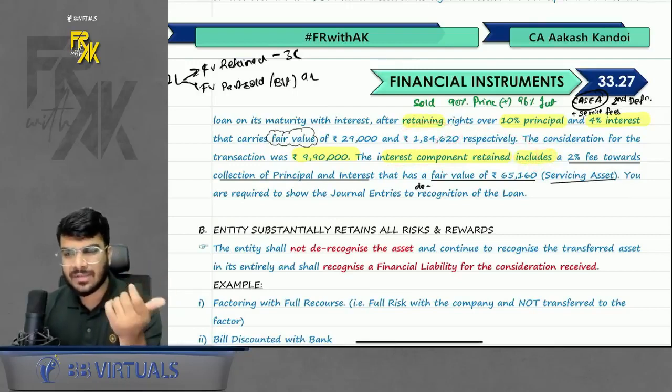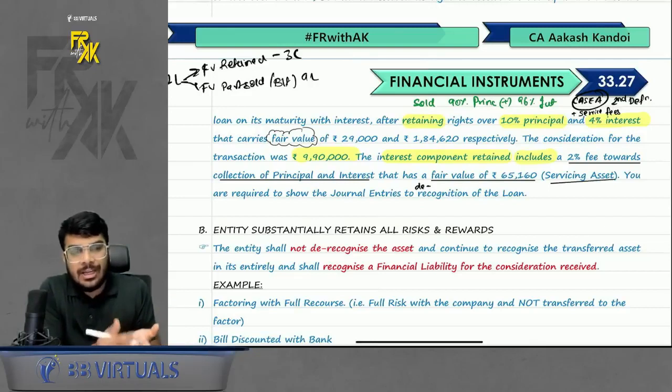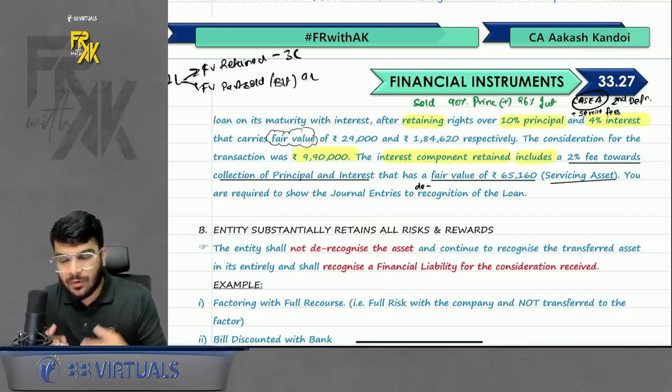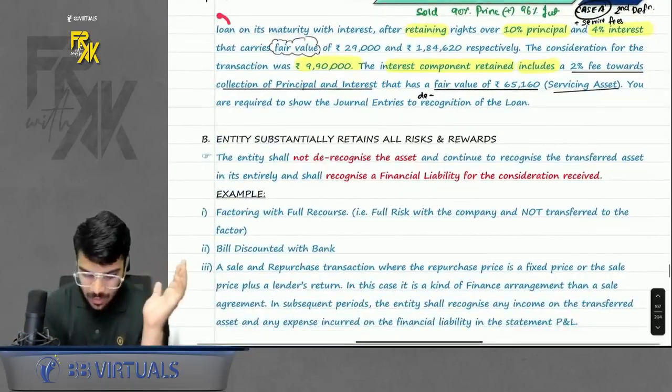What is the concept of service fees, sir? Basically, when you sell the part to some third party, the money will initially be received by the main party and then it will be transferred to the third party. So he will charge a service fee, like a commission basically. Okay. So now how is the accounting to be done?